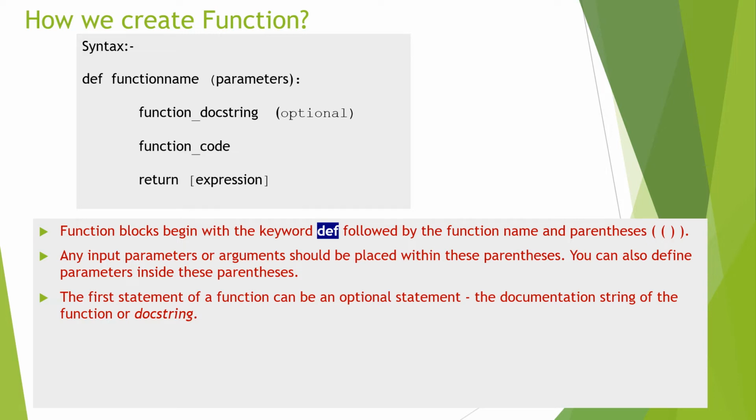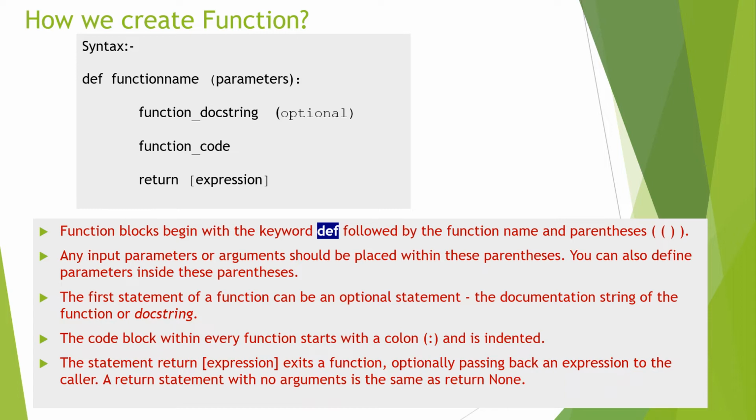In this we can write the introduction of the function. It is optional. If we want to write it, we can, and if we don't want to, we won't. The third one is the function code. In this, the main code of that function, the statements for why we create that function, we write here. And the last statement is the return statement. After the function performs all its work, it will return a result with the return expression. If the function does not return anything, it will return None.